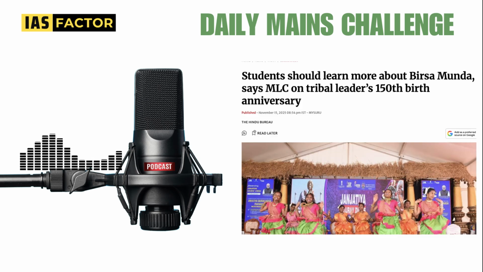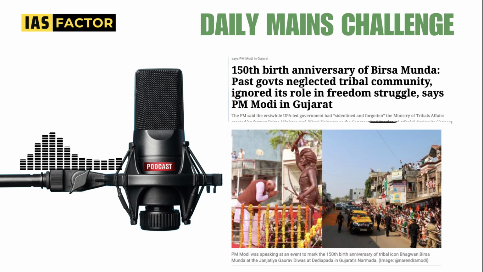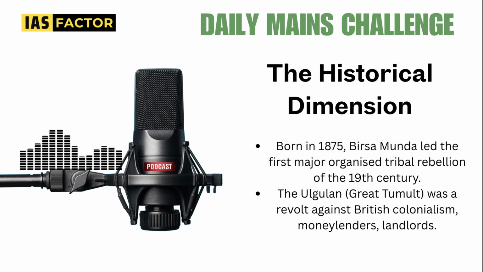Even the Prime Minister said students should learn about Birsa Munda on the tribal leader's 150th anniversary. Prime Minister Modi was speaking at the event marking the 150th birth anniversary of Bhagwan Birsa Munda as the Janjatiya Gaurav Divas. So take a look at this. That is Birsa Munda. Before we go to the roadmap, let's understand.